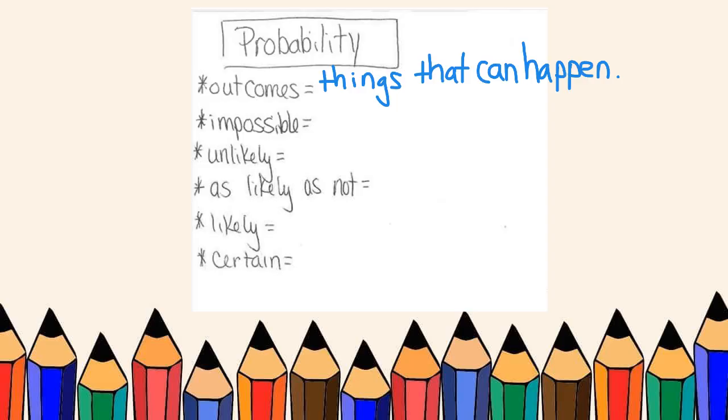Now, sometimes things are impossible. If something is impossible, it is not going to ever happen. If I was going to assign a percent to that, I have 0% chance that that thing is going to happen. So for example, we have a 0% chance of it being 200 degrees on January 2nd. Not going to happen.